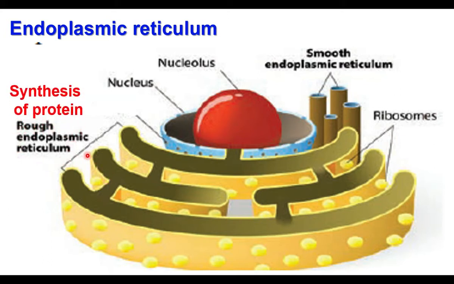Rough endoplasmic reticulum produces proteins. Smooth endoplasmic reticulum produces lipids and steroids. Lipids and steroids are fat-like substances. Endoplasmic reticulum is made up of tube-like structures. Bag-like tubes are arranged continuously.